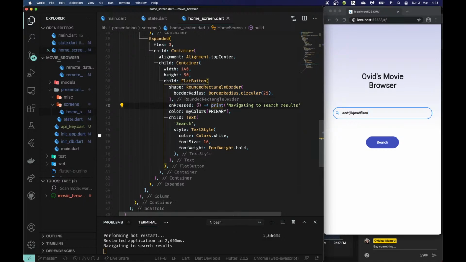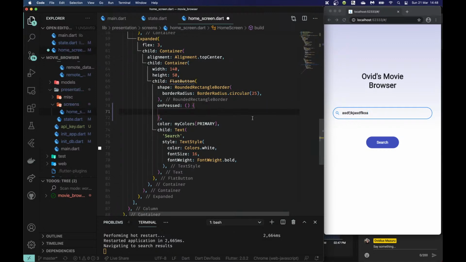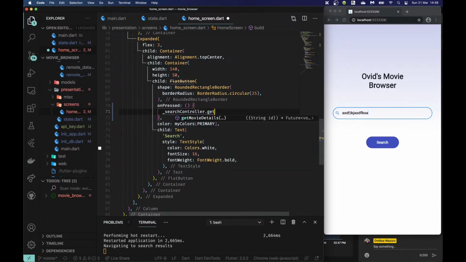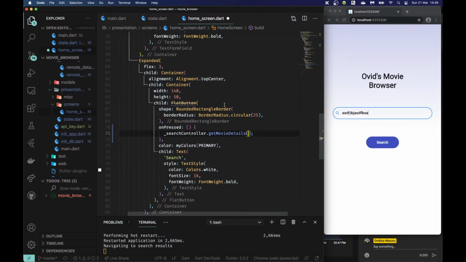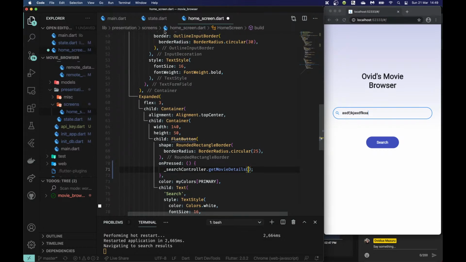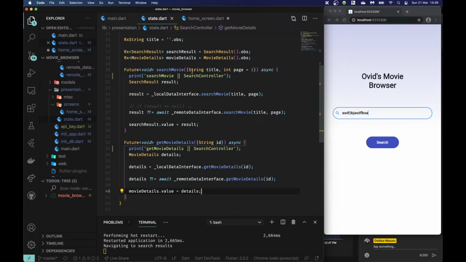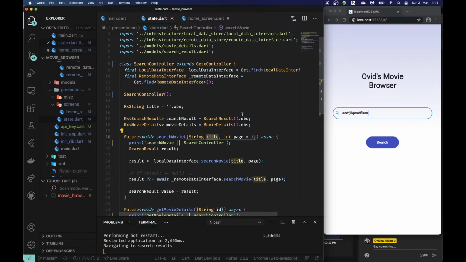I've had some comments before telling me that I don't need to type my data, but yeah. Okay, so now I'm going to change this function into something a little bit different. Specifically, what I'm going to do is first I'll run the search controller.get movie details, and let's look at how it was here. And search movie takes string title and int page.